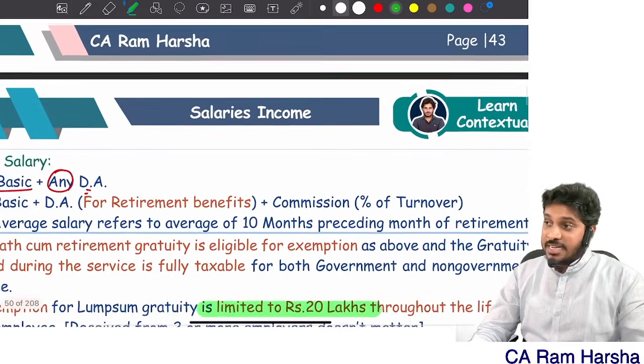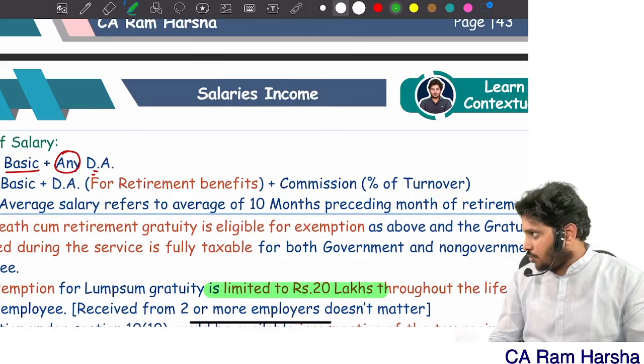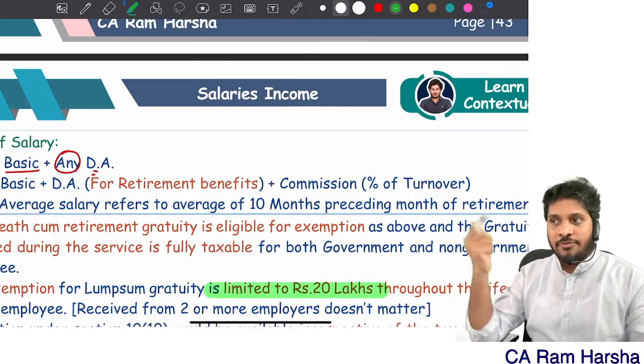Next, when I am discussing HRA, at that time I will discuss it. Okay, HRA I didn't discuss. I will discuss it at the time of HRA.